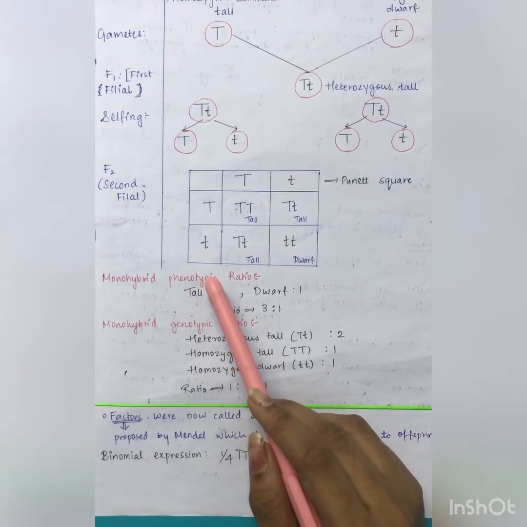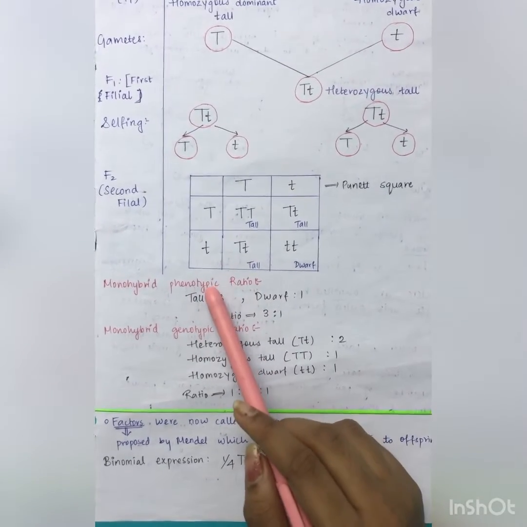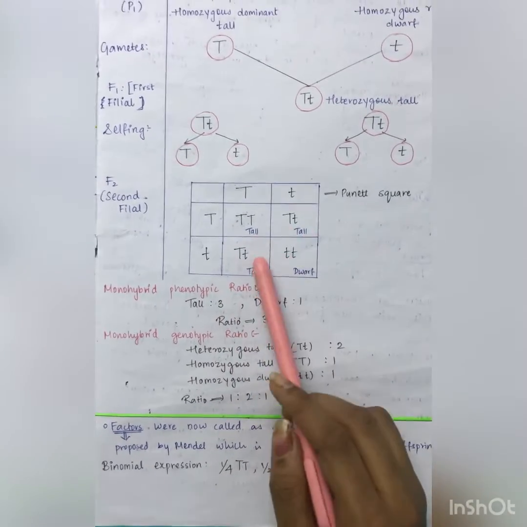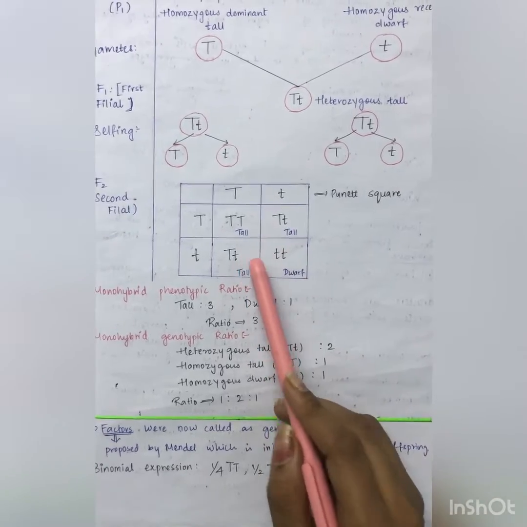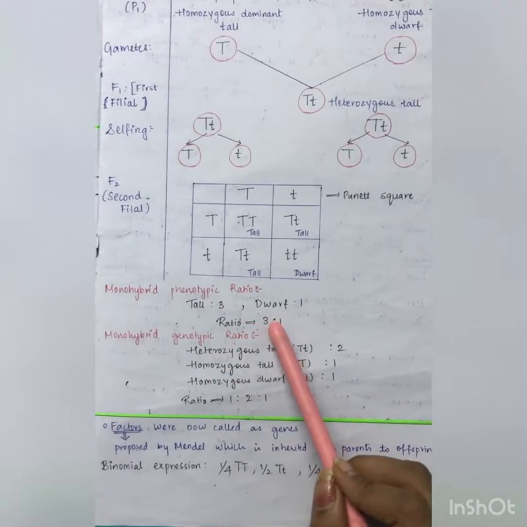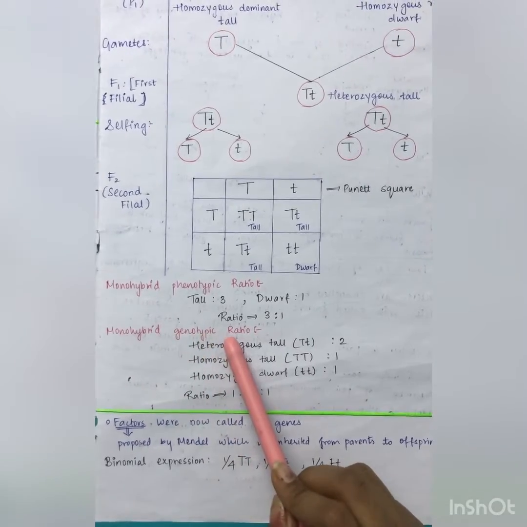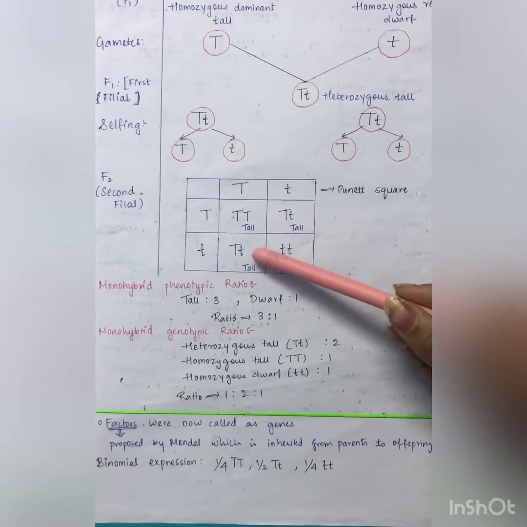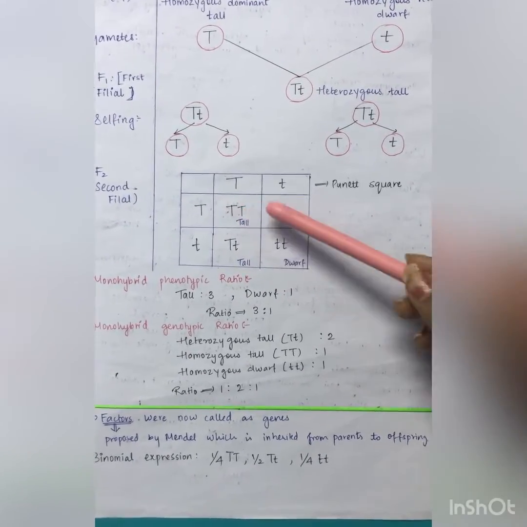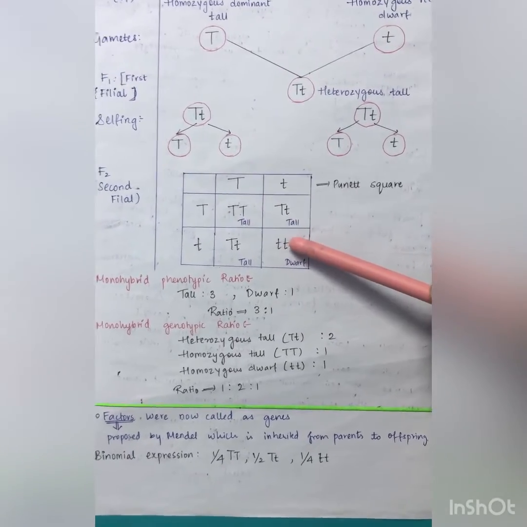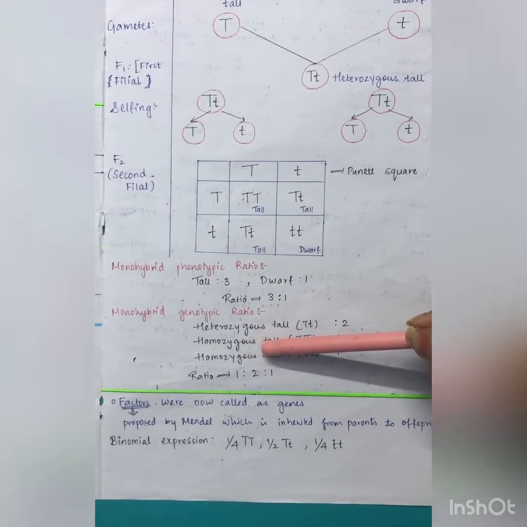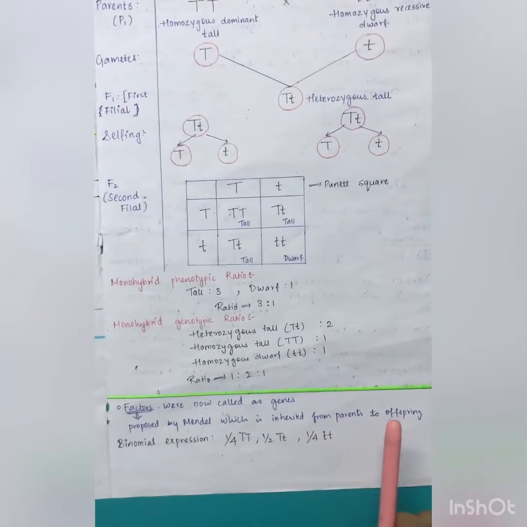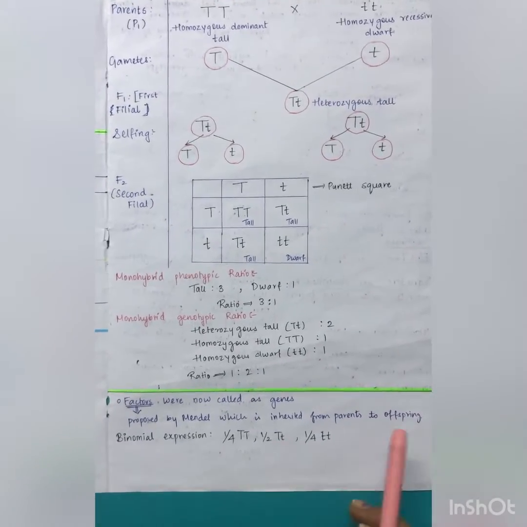Now what is phenotypic? Phenotypic means the physical expression which we observe from outside. So from this Punnett square we can observe 3 tall and 1 dwarf, so the ratio will be 3:1. The genotypic ratio is the genetic constitution. From this Punnett square we can see there are 2 heterozygous, 1 homozygous tall and 1 homozygous dwarf. So the ratio is 1:2:1.